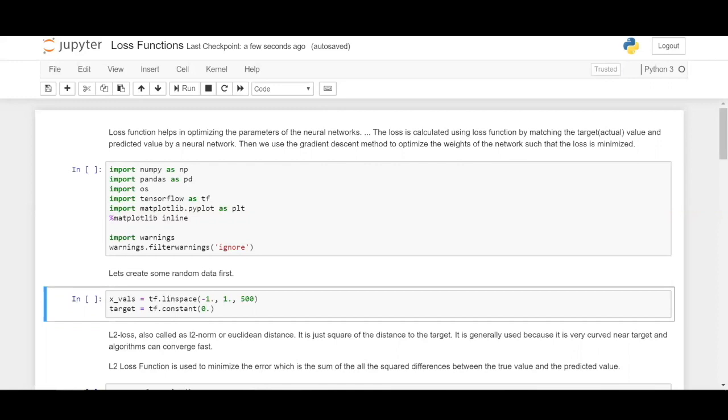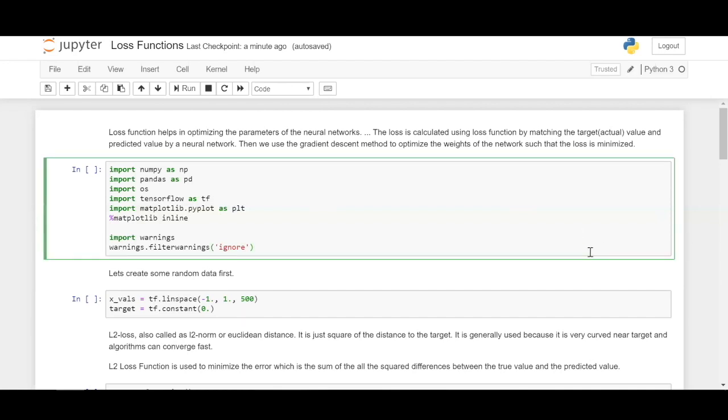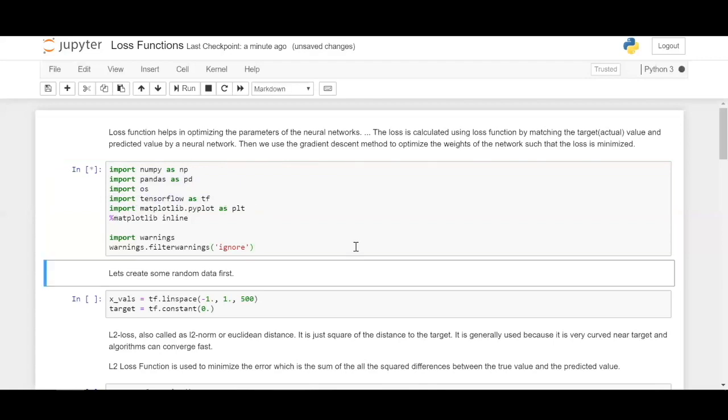The loss function is also used very well in optimizing the parameters of neural networks, and it is calculated by matching the target, the actual value, with the value predicted by a neural network. Following which, as we had seen in our previous notebook where we implemented logistic regression, we use the gradient descent method to optimize the weights of the network such that the loss function, and hence the overall cost, is minimized. So let us get into the hands-on by importing NumPy for NumPy arrays, pandas, then TensorFlow, and Matplotlib for plotting.